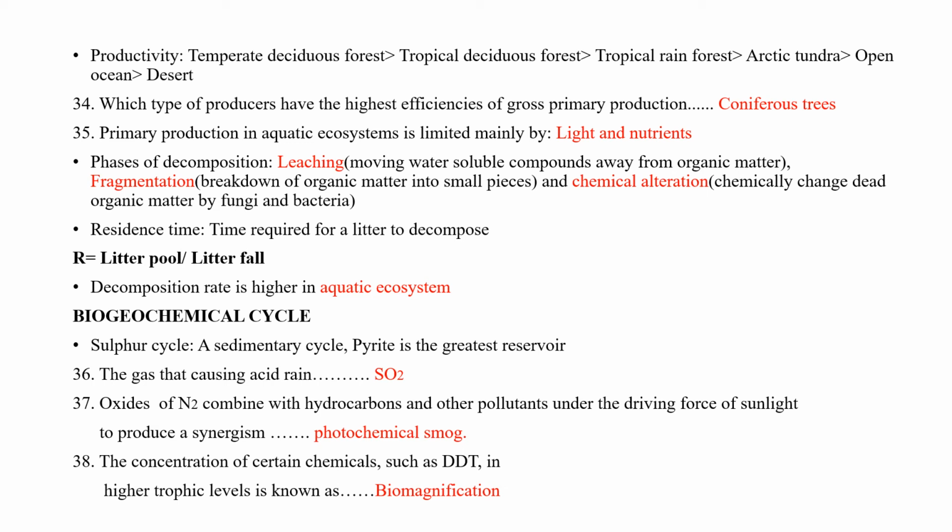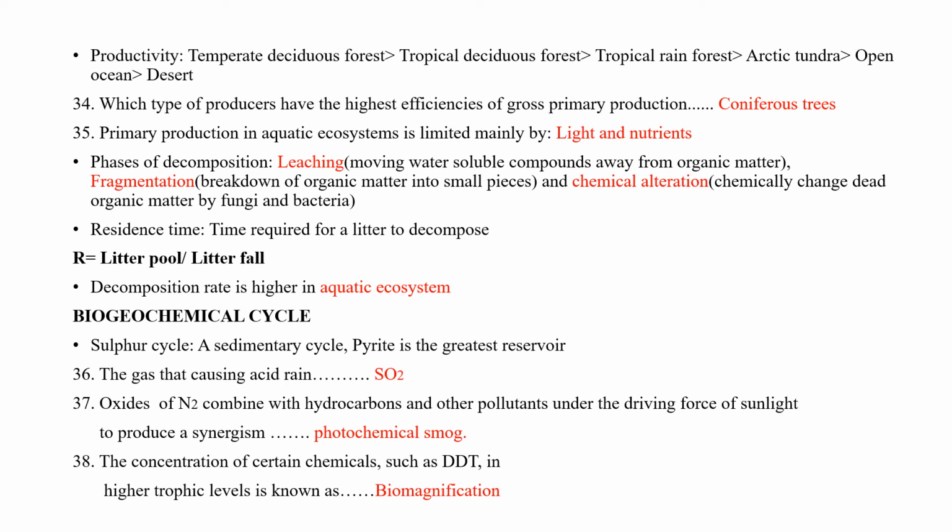Biogeochemical cycle: the sulfur cycle is a sedimentary cycle. Pyrite rocks are the greatest reservoir of sulfur. The gas that causes acid rain is sulfur dioxide.